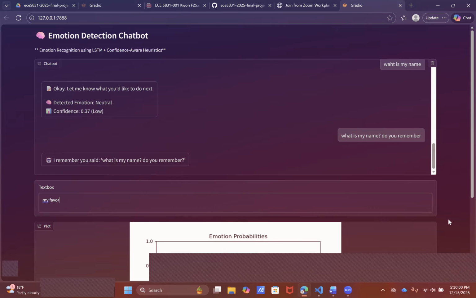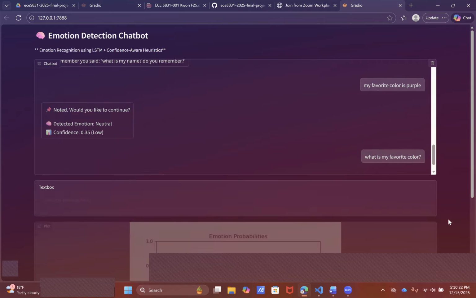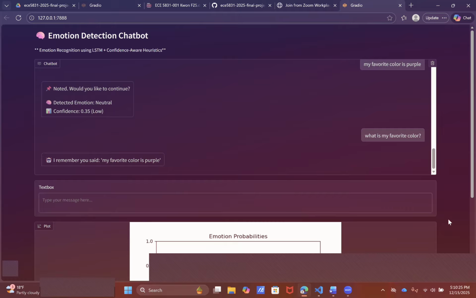Okay, let's try with another statement. Let's try with "My favorite color is purple." Okay, it's a neutral sentence. "What is my favorite color? Do you remember?" Oh, it said "my favorite color is purple." So this shows that our chatbot remembers our memory and gives us the answer based on that. Thank you. That was all about our demo.